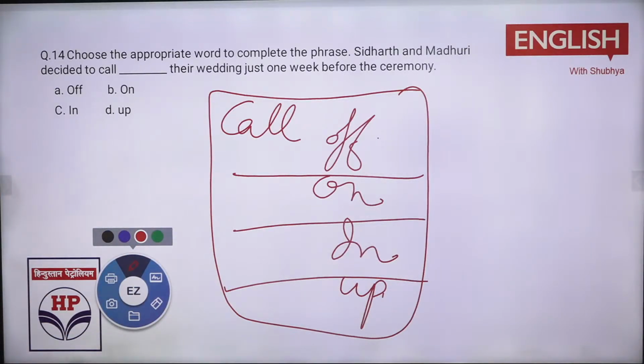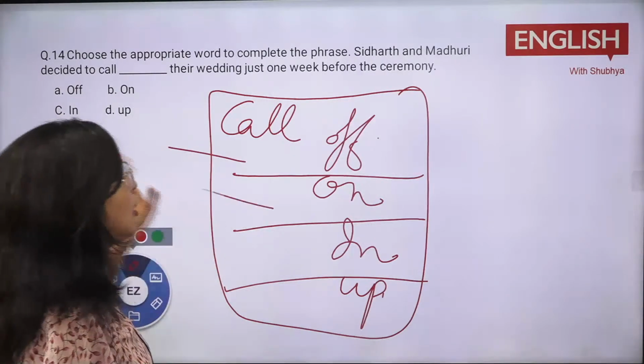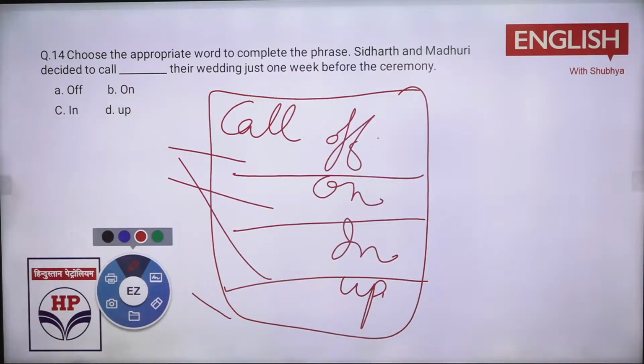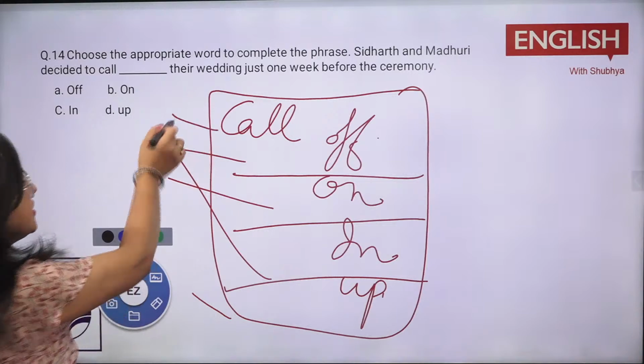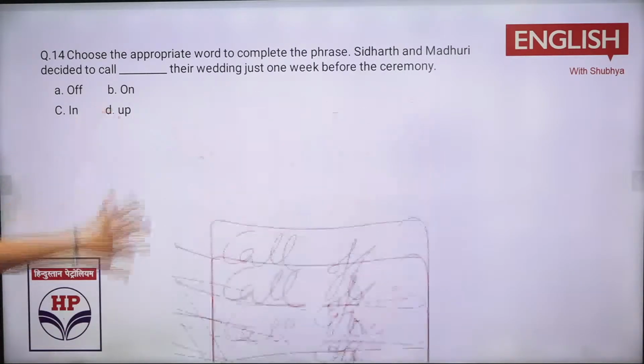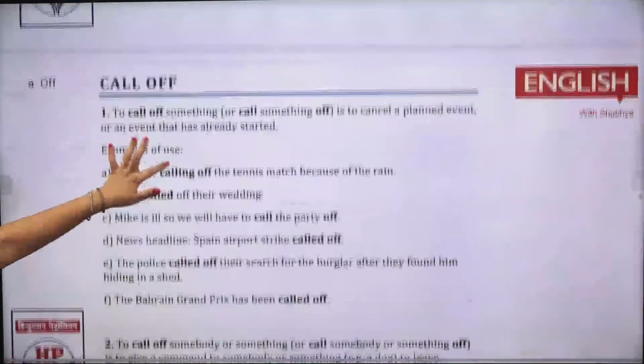So I'll be asking you, what is the meaning of call off? What is the meaning of call on? What is the meaning of call in? What is the meaning of call up? Because it is very easy and general idea. Call off आएगा, तो call off is obviously to cancel it out or something. Call in होता है बुलाना जिस तरह से. Call up, now you have to decide कि ये 4 options किस तरह से थे.